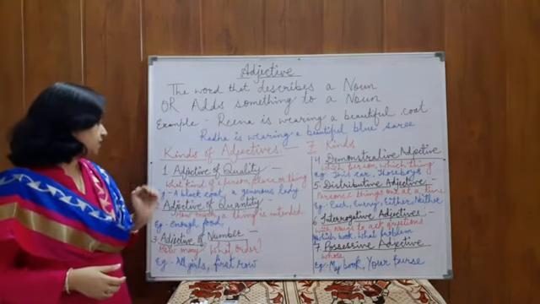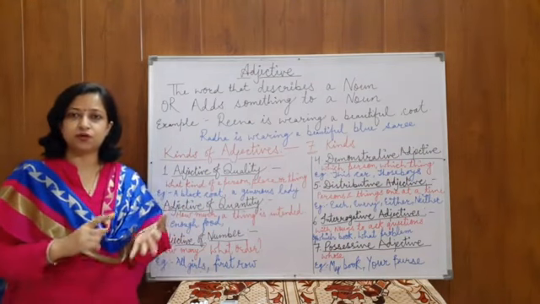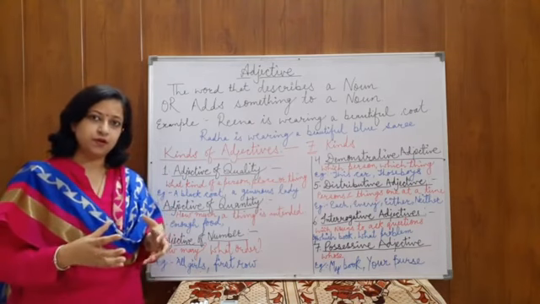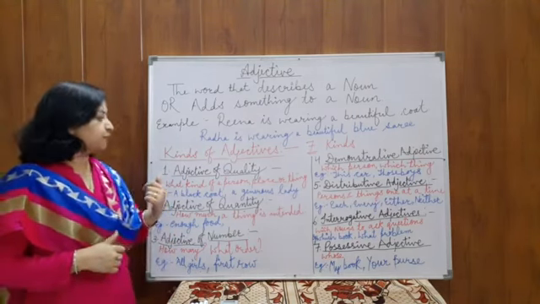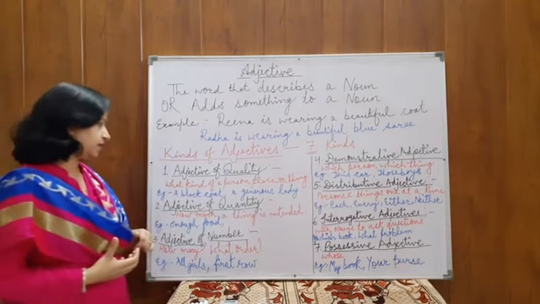And what do they tell us? What kind of the person is, what kind of the thing is, because all the names of the persons and things, objects are called nouns. So, they tell us about what kind of the thing is, what kind of the place or what kind of the object is.